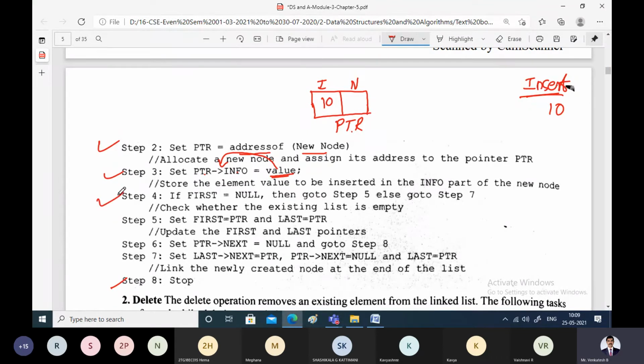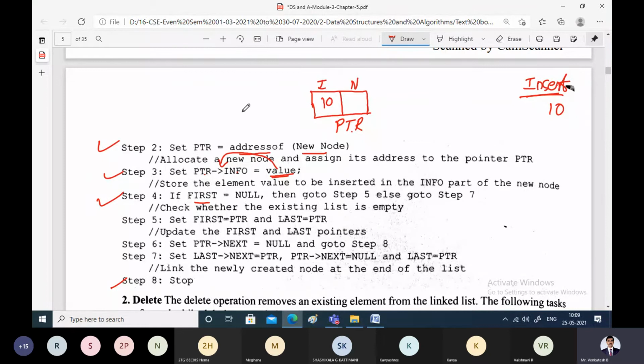What does step 4 say? If first is equal to null, that is possible. We have studied just now that first is a pointer which will always point to the first node of the linked list. Last is a pointer which will always point to the last node of the linked list. Now this is what we have started just now.